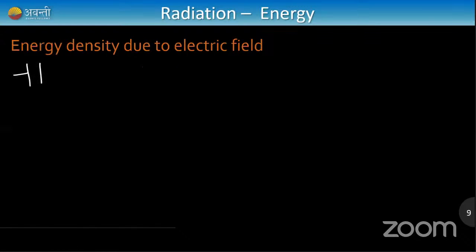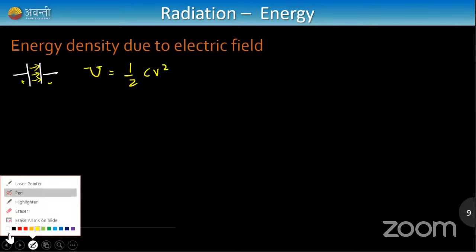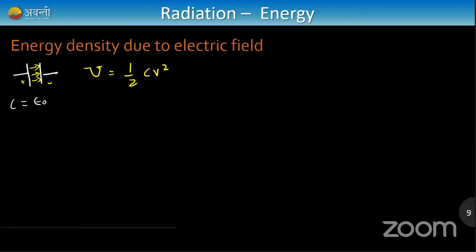I'm taking a capacitor. In a capacitor, energy is always stored in the form of electric field. The field travels from positive side to negative side, and total energy was given as half CV square, where C was equal to epsilon naught A by D, this was capacitance, and where V is equal to electric field into distance. Using these two formulas, I'm going to substitute them, half as it is. What is C? C is epsilon naught A by D. Not a problem, very simple, write it down. What is potential? Potential is E square into D square, because we have a potential square here. I'll square the whole side here. I get E square D square.